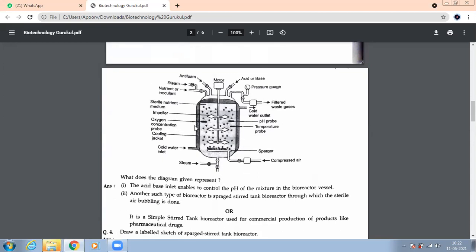Here, the oxygen concentration, how much oxygen there is at a time, can be measured from here. This is your cold water inlet, so there will be a cold water outlet also over here. This is the motor. Why do we have a motor? To rotate. Very good. One very important thing: why do we have an anti-foam device on the top? So that foam will not form.